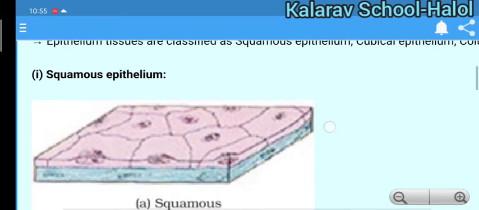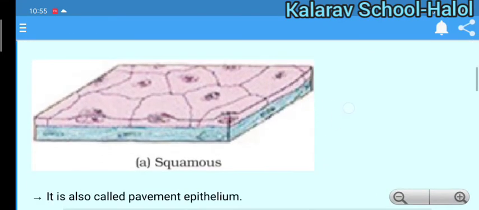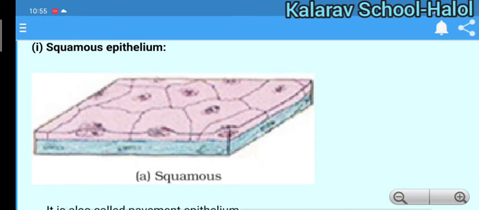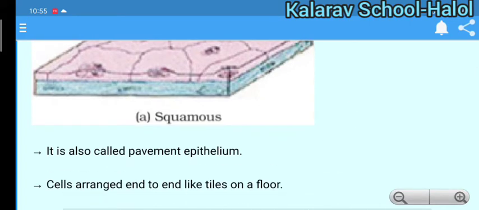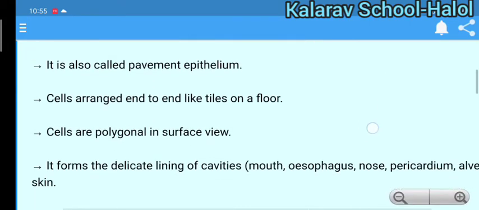Here this is squamous epithelium. Squamous, as the name indicates, is like a square. It is also called pavement epithelium. It is arranged end to end like tiles on a floor. As the tiles on floors are square in shape and arranged connected to one another, squamous tissues are arranged like that. Cells are polygonal in surface view.